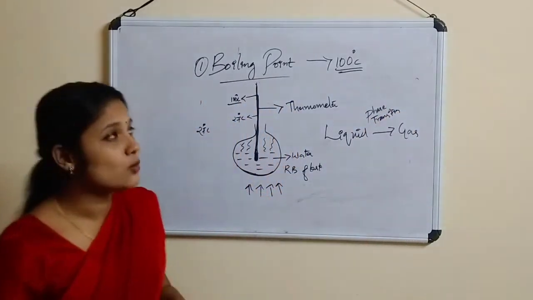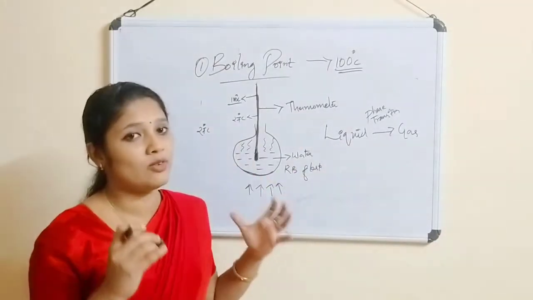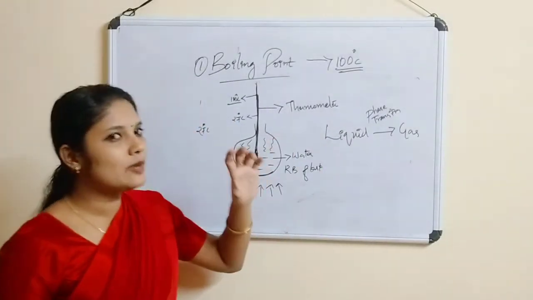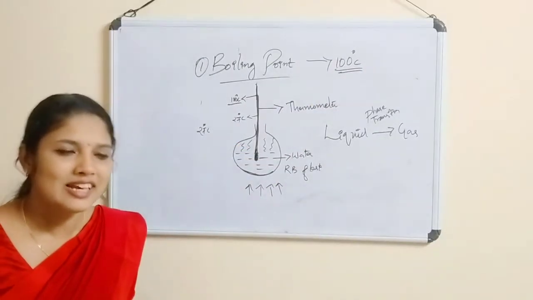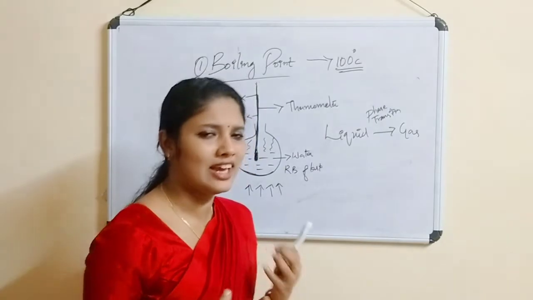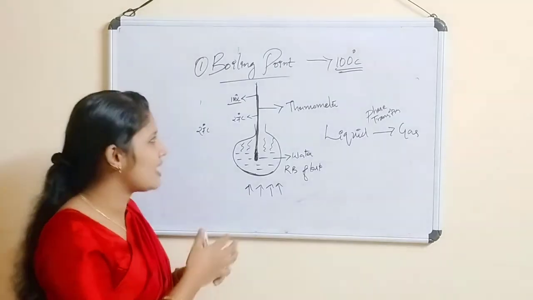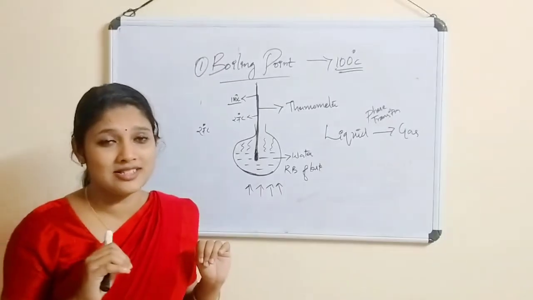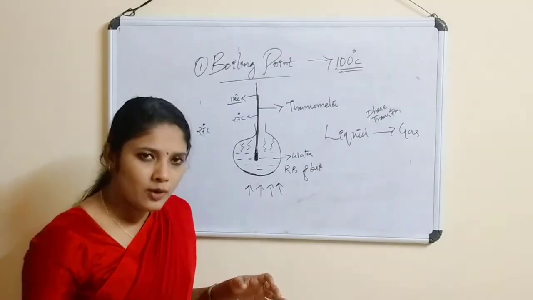Okay, then once again, what is the boiling point? Boiling point is the temperature at which the liquid state is converted into gaseous state. And the boiling point of water is 100 degrees Celsius. Now let me ask you one thing. If I am increasing the heat again and again, is there any change in this 100 degrees Celsius? No, right? There will not be any change in 100 degrees Celsius. Then where is this heat going? We are again and again providing the heat.